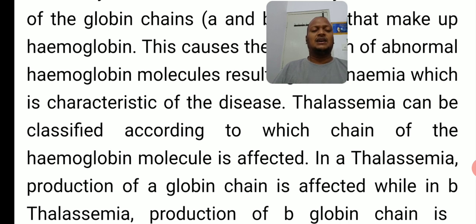In case of the alpha chain, alpha thalassemia; beta chain, beta thalassemia.